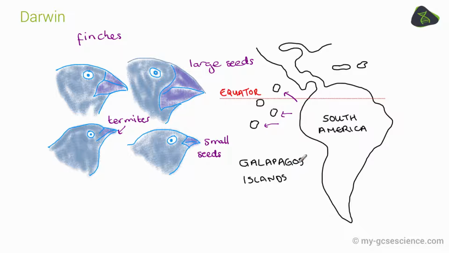So a typical exam question might ask you to describe how these 4 different variations of finches found on 4 different Galapagos Islands could have speciated. And a model answer would go along the lines of that there is variation already in the beak shape of the ancestral population that may have been found together on the mainland.